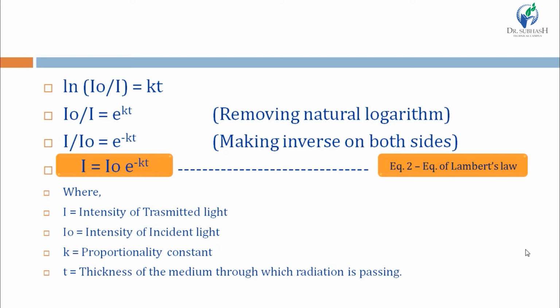Now removing natural logarithm, we get I0 by I is equal to e to the power of kt, and taking the inverse on both sides, I by I0 is equal to e to the power of negative kt. So we get I is equal to I0 e to the power of negative kt, and this is the equation of Lambert's law. Here I means intensity of transmitted light, I0 means intensity of incident light, k is the proportionality constant, and t is the thickness of the medium through which radiation is passing, right? I is equal to I0 e to the power of negative kt. This is the equation of Lambert's law.